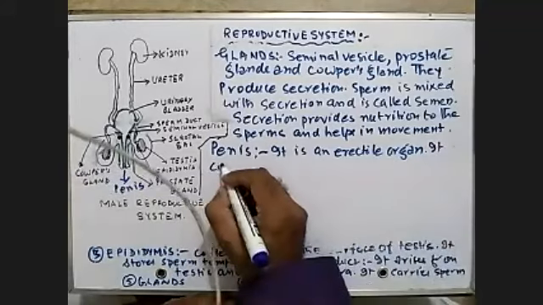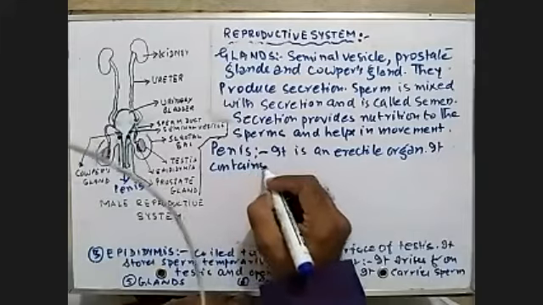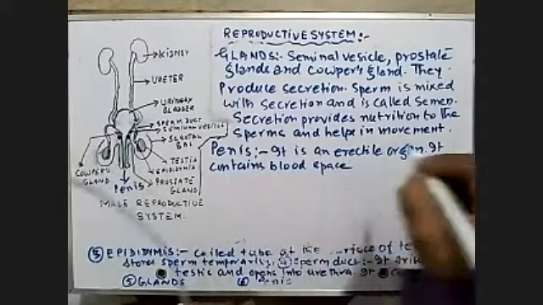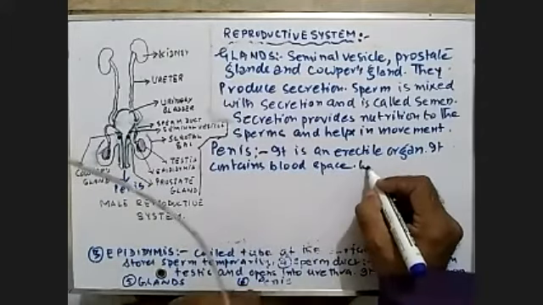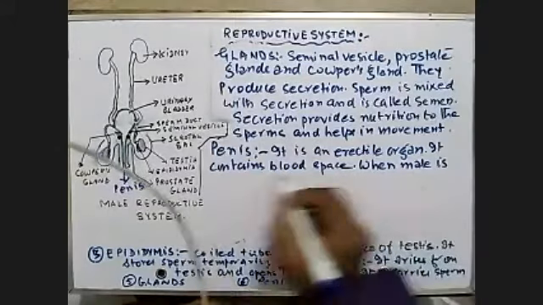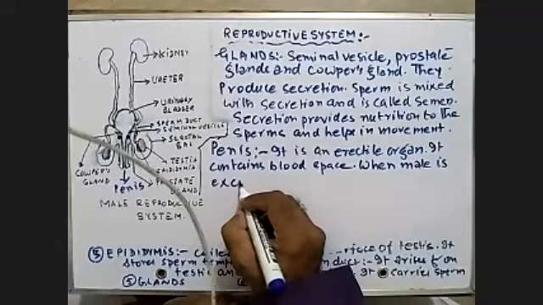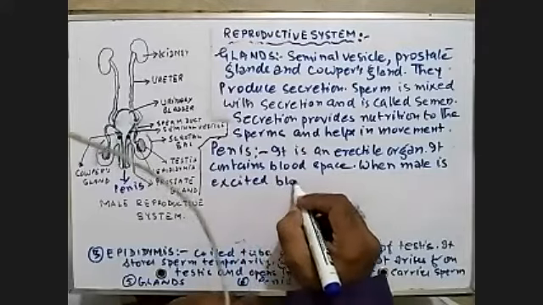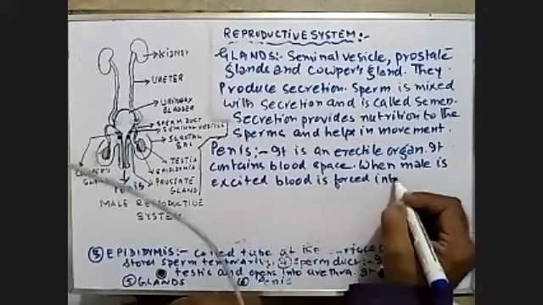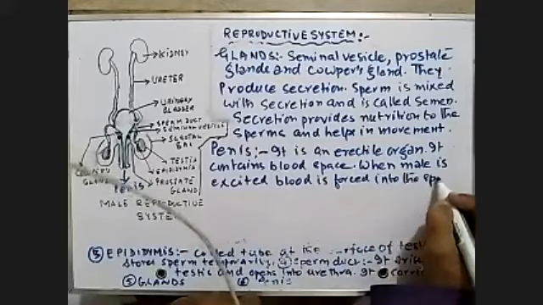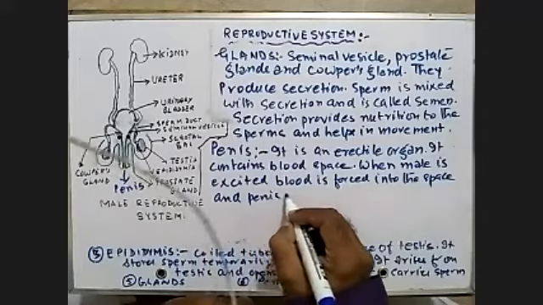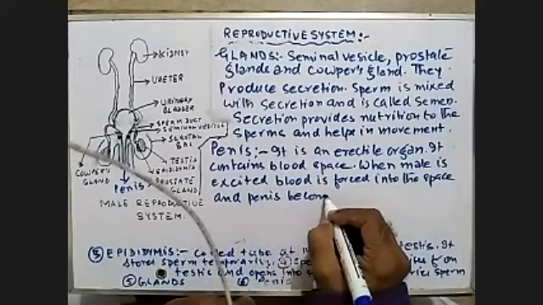It contains blood space. When the male is excited, blood is forced into the space and the penis becomes erect.